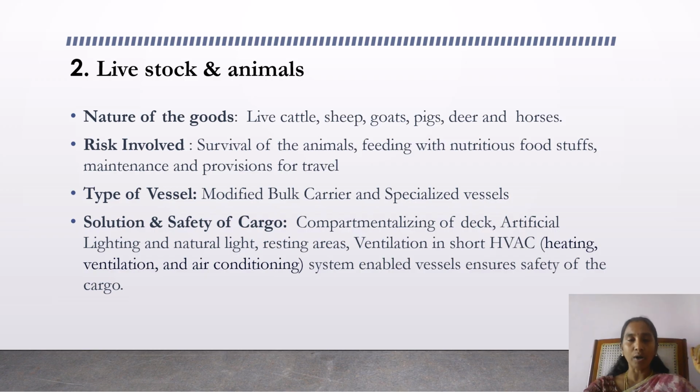Here comes the second one, livestock and animals. A mega part of livestock and animals is also shipped from one country to another. So what kind of goods are these? Cattle, sheep, goats, pigs, deer and horses. What is the risk involved in carrying them? Of course, we all know that they are live animals. It is uncertain how they behave.